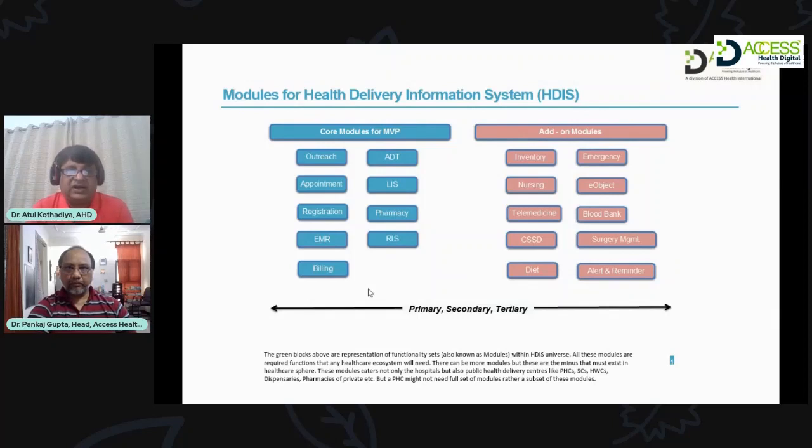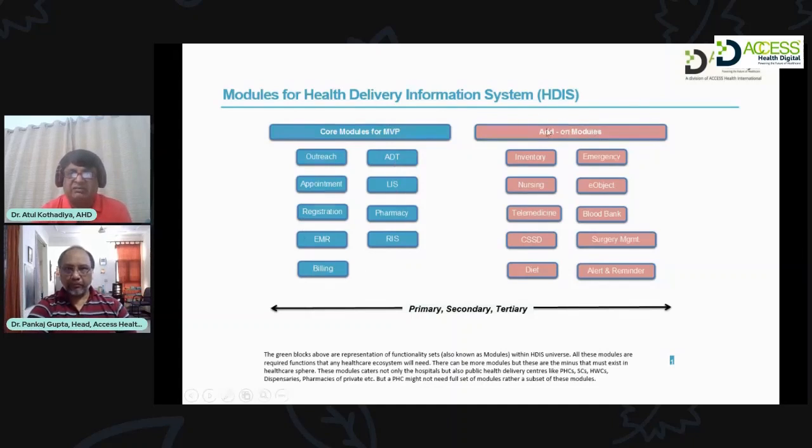Okay. Now let's come to the modules of the Health Delivery Information System, where we have the MVP. MVP is nothing but minimum viable product. All these modules are part of the MVP. That means every hospital should have at least these modules to perform their functions.